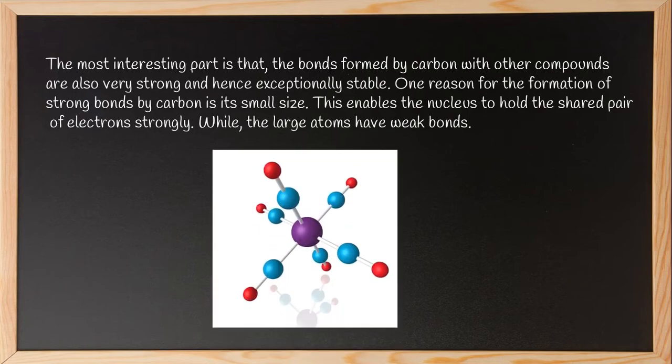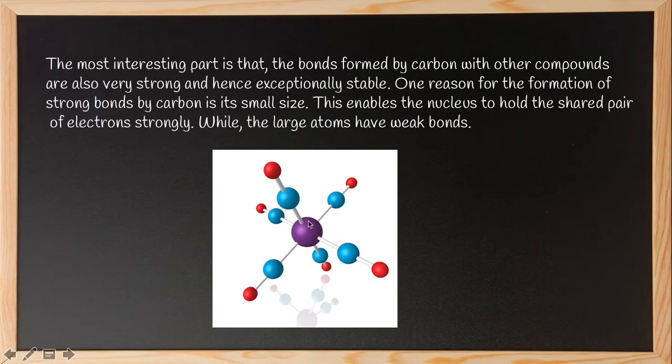See, for example, if we imagine this is carbon and it is forming a bond with another element, the distance between this nucleus and this nucleus is very small, so it is very difficult to break. The bond is so stable and strong. But just imagine if this is one random atom and it is attached to this atom.